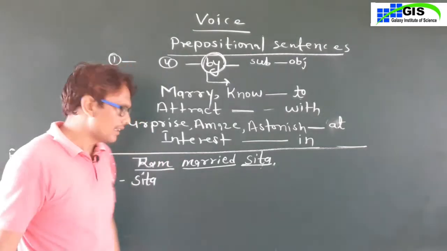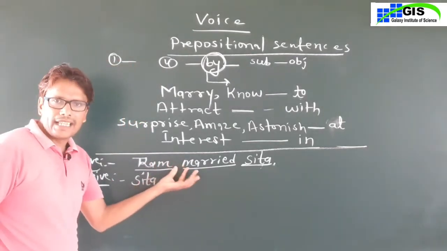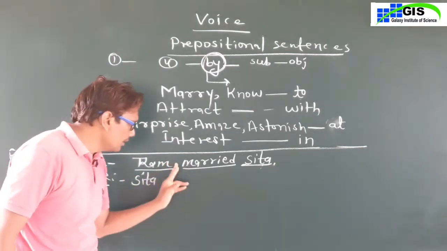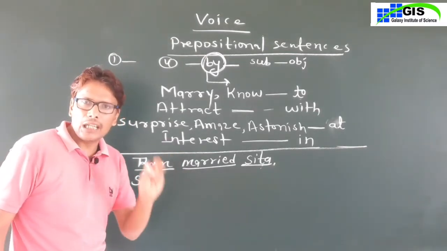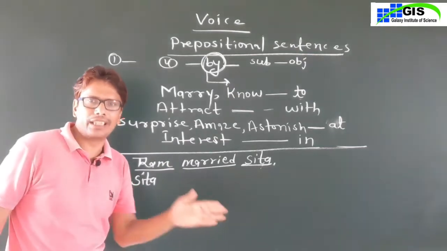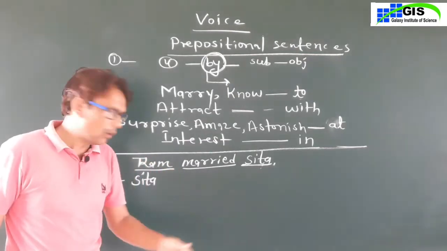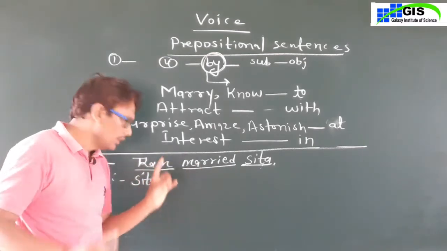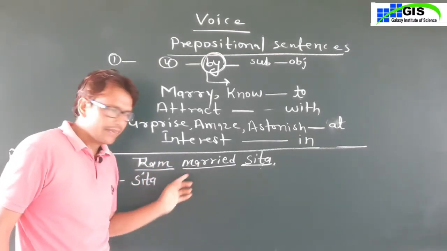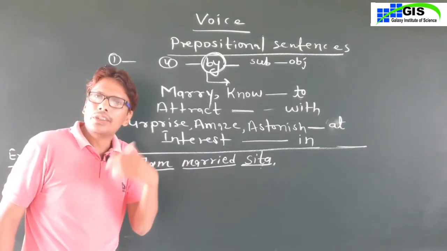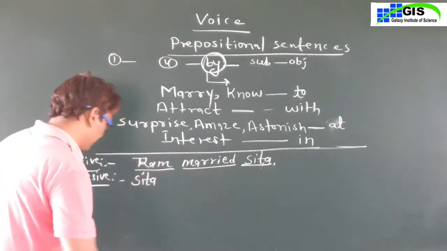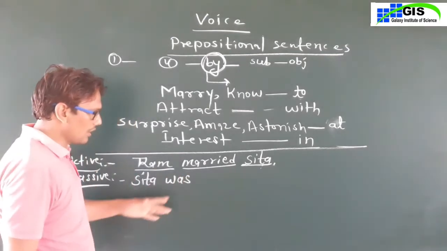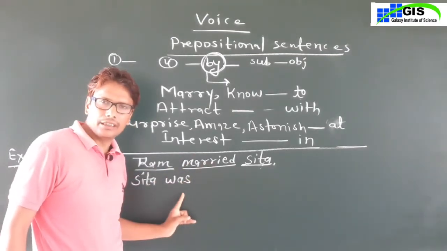The second rule is you have to write the helping verb according to the tense. But here no helping verb is given in the active voice sentence, so look at the main verb. If there is the first form of the main verb, use is or am. If there is the second form of the main verb, use was or were. Sita was, because the second form is given here.